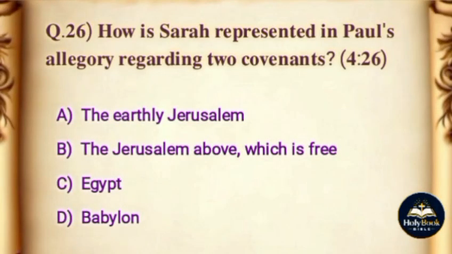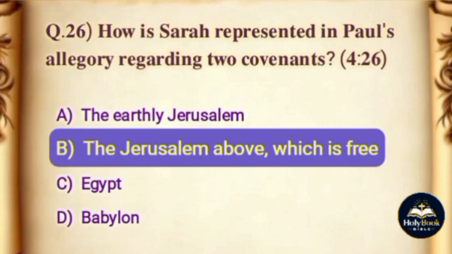Question. How is Sarah represented in Paul's allegory regarding two covenants? Options. A. The earthly Jerusalem. B. The Jerusalem above, which is free. C. Egypt. D. Babylon. The correct answer is option B. The Jerusalem above, which is free.